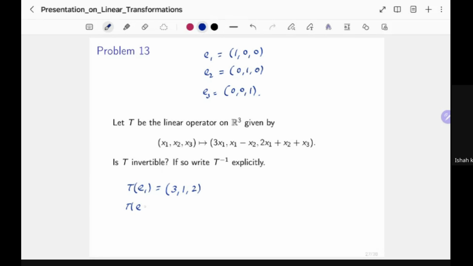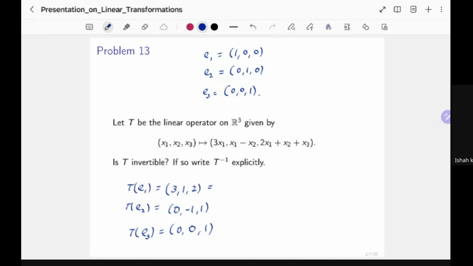T E2 is (0, -1, 1), and T E3 is (0, 0, 1). Convince yourselves that these are the right numbers.